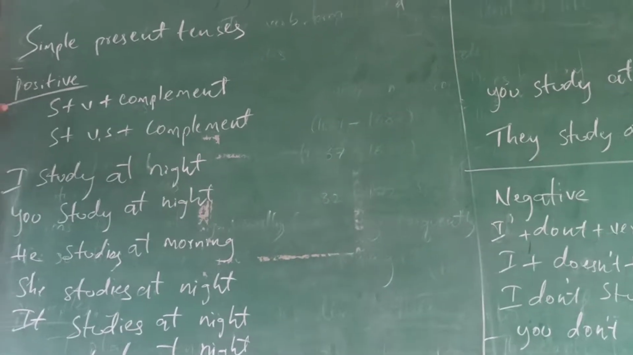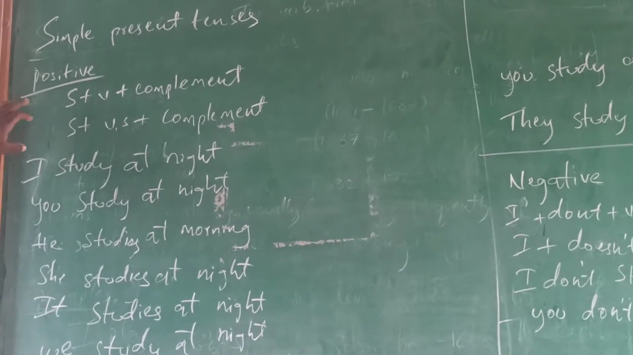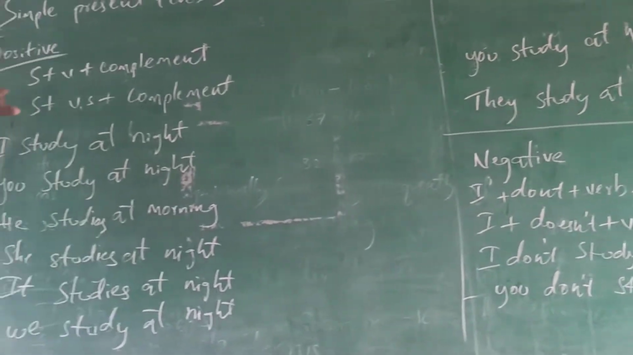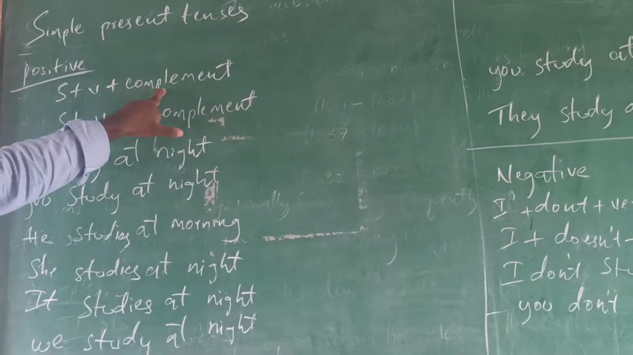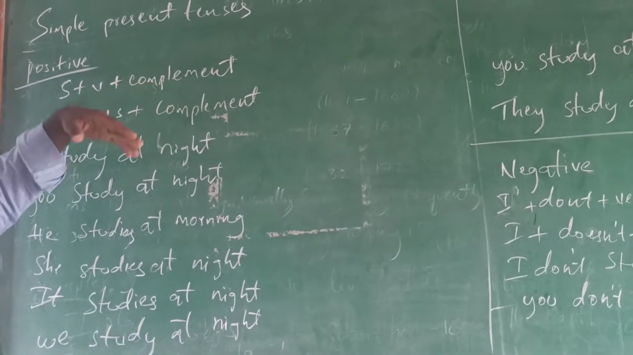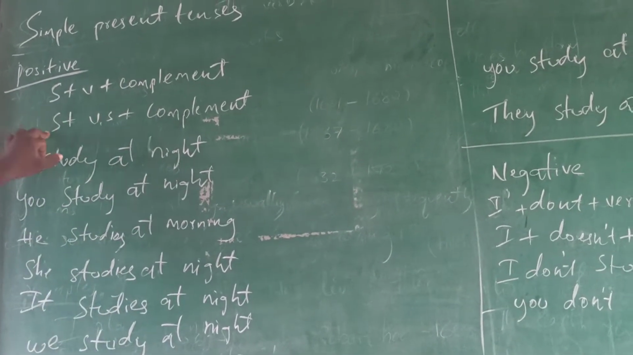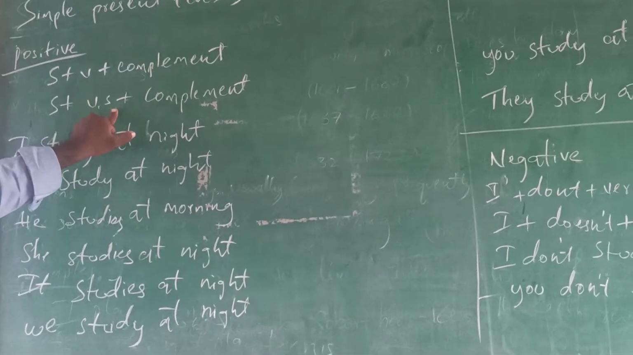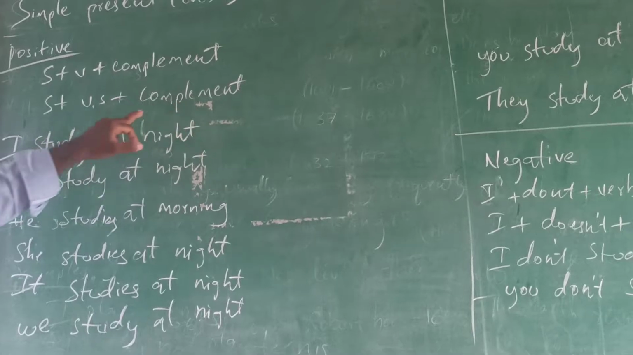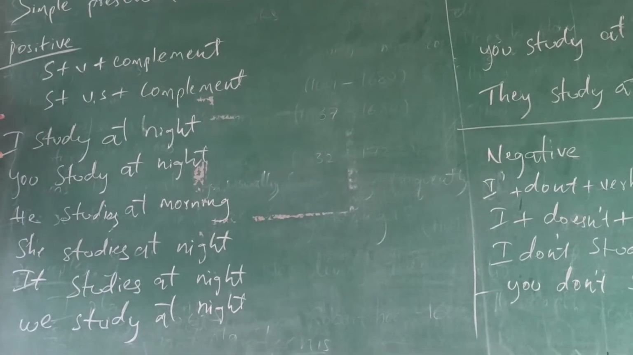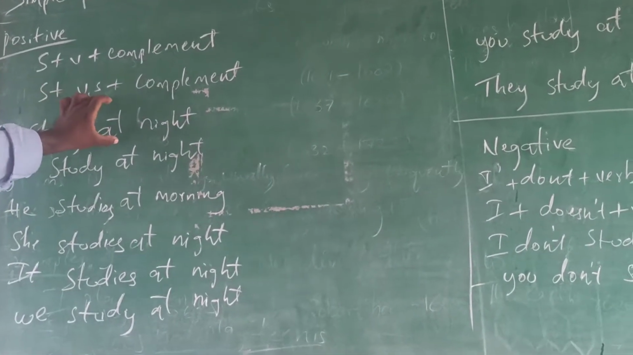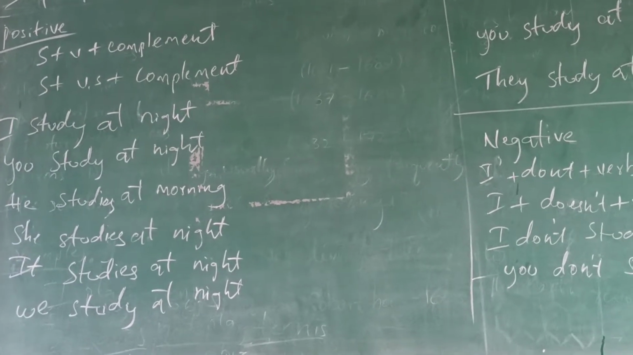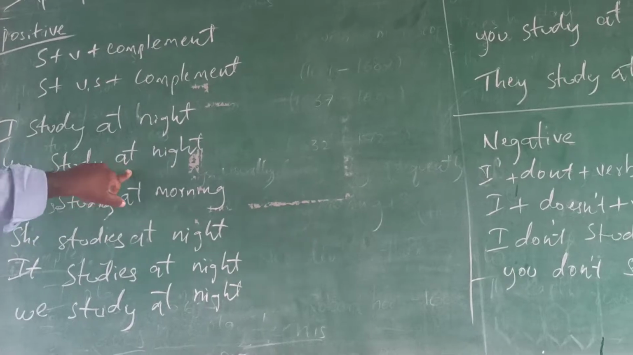In the simple present tense we have positive and negative. In positive we have subject plus verb plus complement, meaning what work we will do and what time we will do it. And one more is also there, subject plus verb 1 and S forms plus complement. The first example: I study at night. Here he studies at night, it seems, and you study at night.